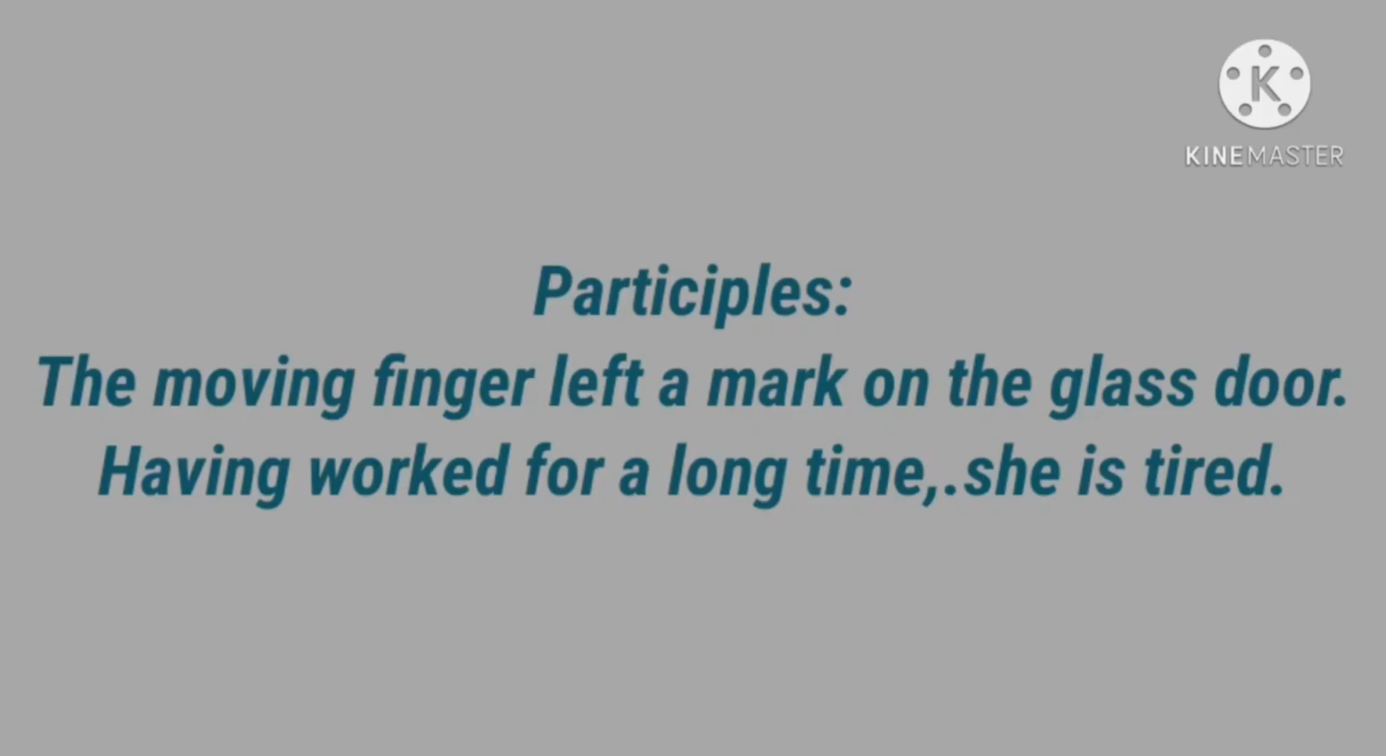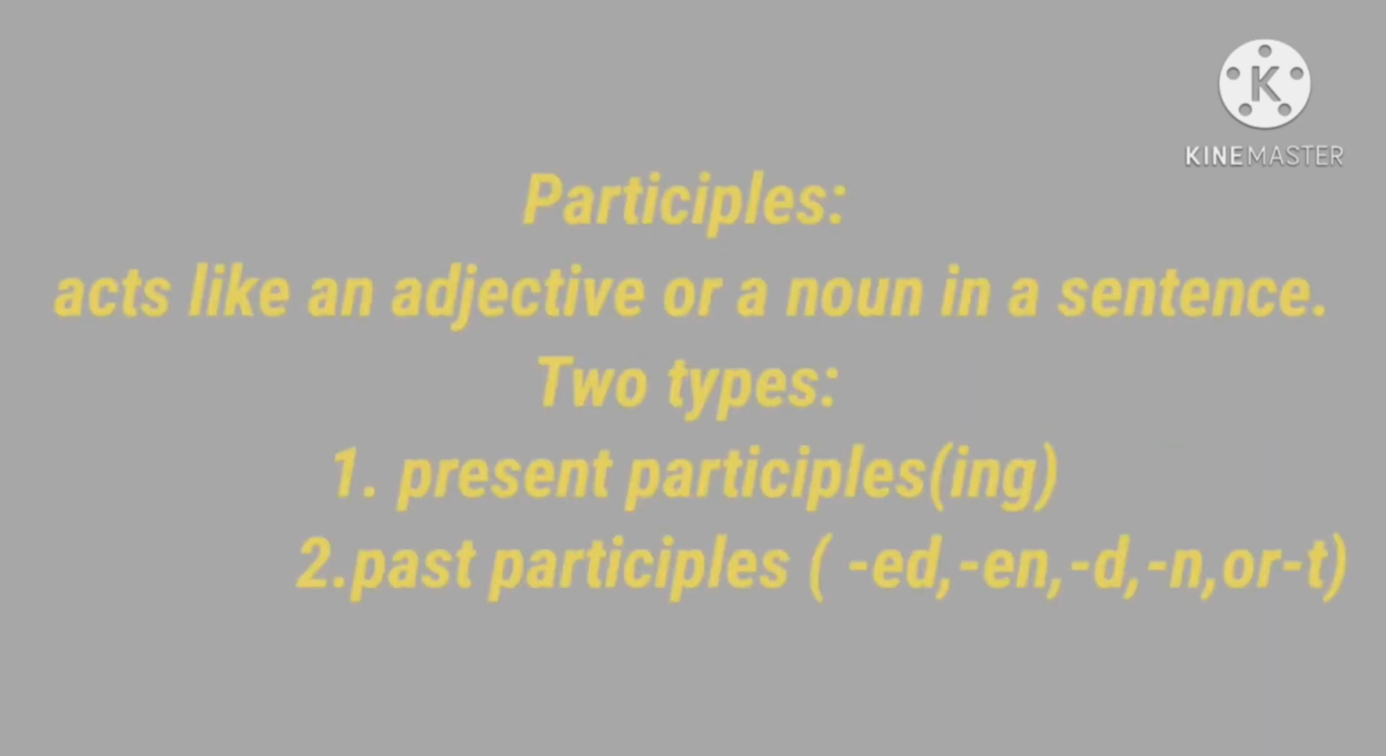So, what is a participle? A participle is a non-finite verb which acts like an adjective or a noun in a sentence. Participles can be of two types: present participles and past participles.